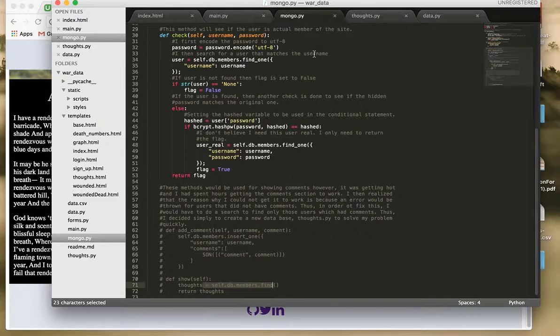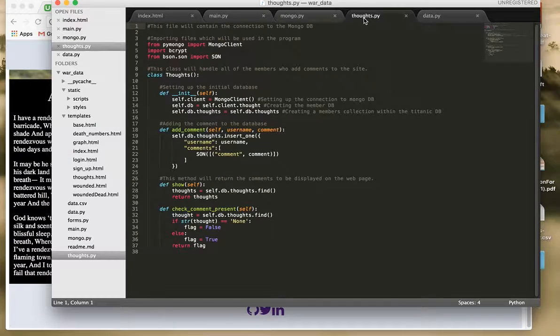And so the way I solved that is I got pretty annoyed at myself. And when I finally realized that after maybe 2.5, 3 hours, I know it's pretty slow and ridiculous, I basically created a whole other database called Thought. And within Thought, it would have a collection called Thoughts. So that would basically allow the individuals to create their thoughts. And so when I post my thoughts, I'm just pulling here. So it's basically 2 separate databases, one for users and one for thoughts. And I wanted to have them together, but this process here allows me to basically post the thoughts and everything like that. So it works really well.